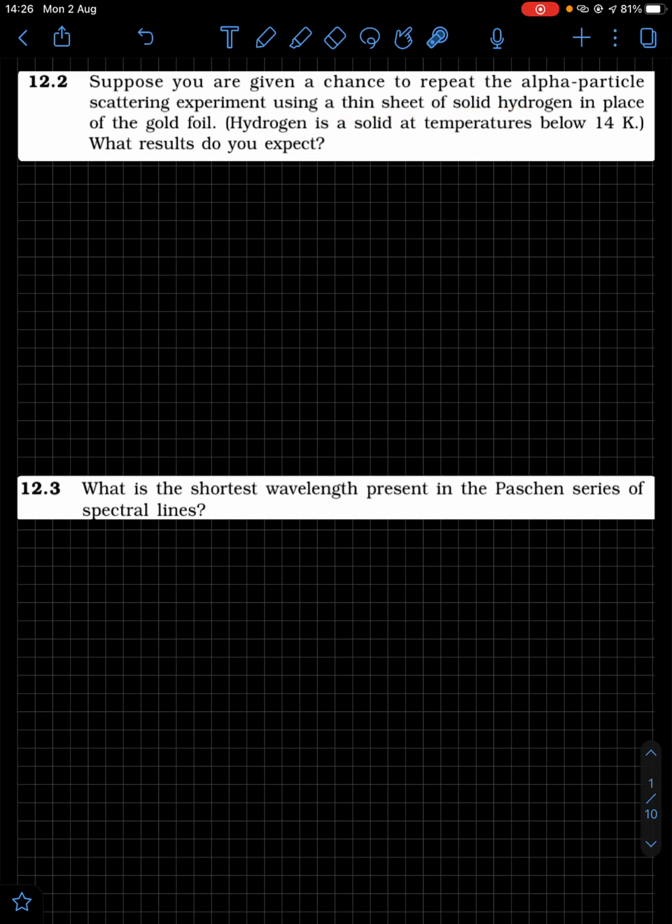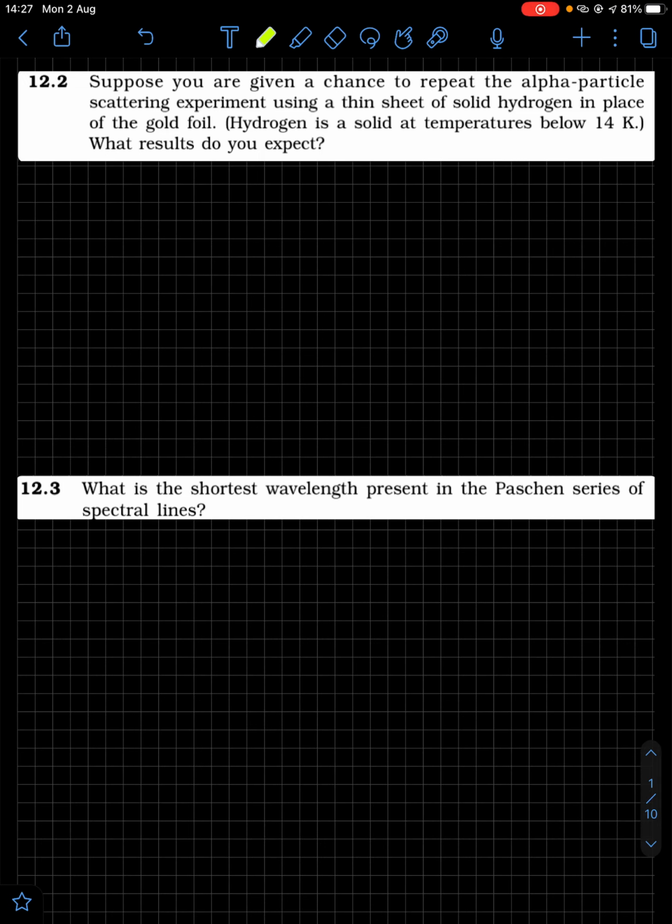So there in the Rutherford model we had the target sheet, or the target was gold foil, and you were firing alpha particles towards that. So now in place of the gold foil you will replace that with solid hydrogen, and the same alpha particle will be fired towards the solid hydrogen. Then what results would you expect? What results would you see?